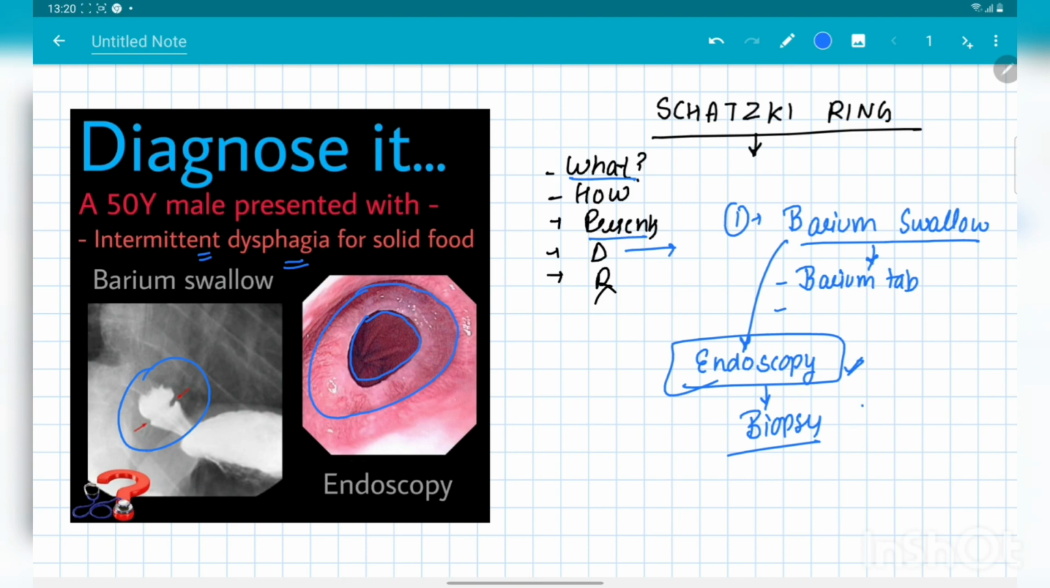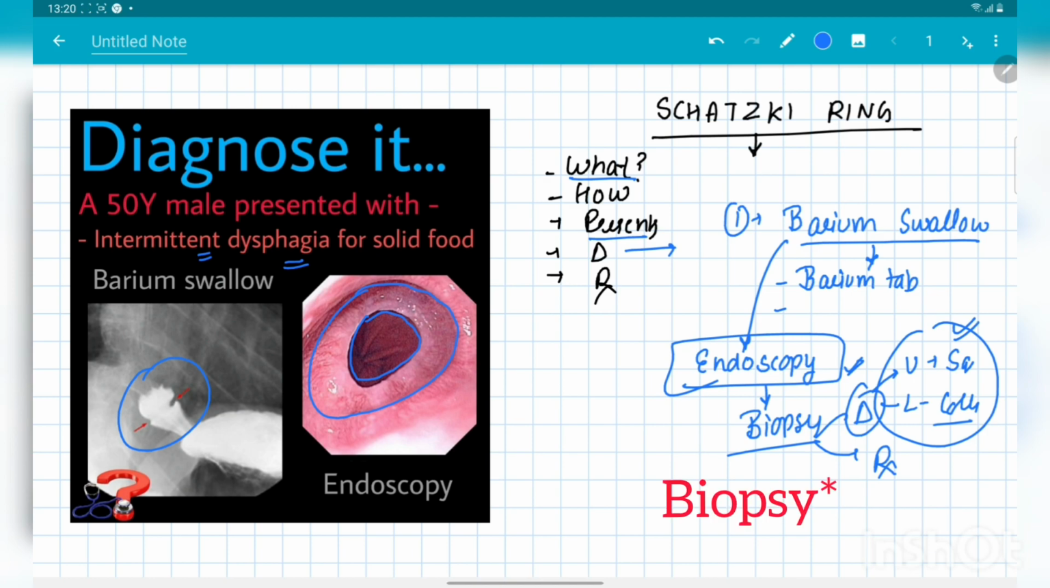And biopsy is both diagnostic as well as sometimes therapeutic for this Schatzki's ring. Why diagnostic? Because when we take the biopsy, we get to know about the histological examination. So what we can get is this: the upper surface is squamous epithelium, and the lower surface is columnar epithelium, and there is only mucosa and submucosa present. There is no muscular layer. So these are basically the differentiating points.